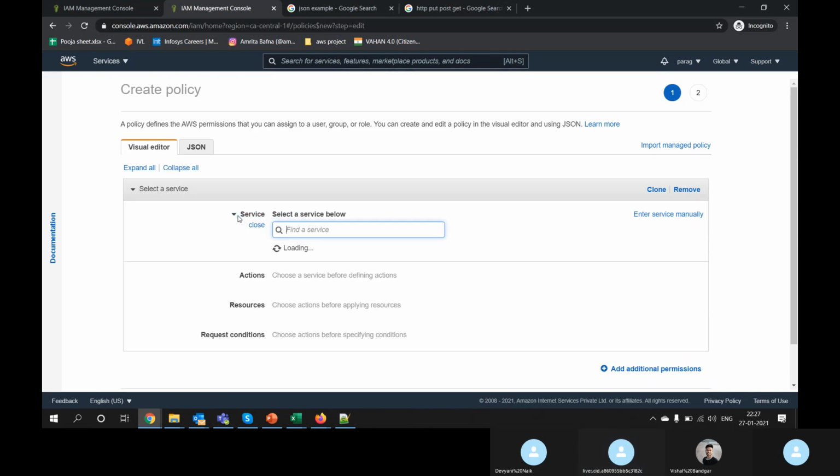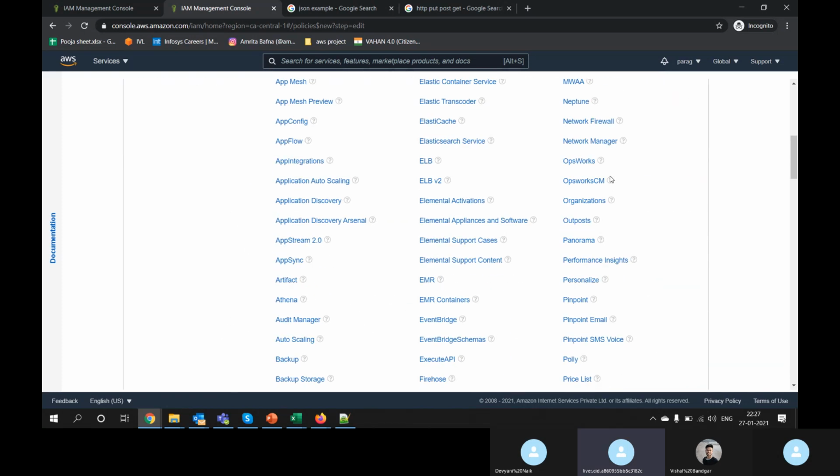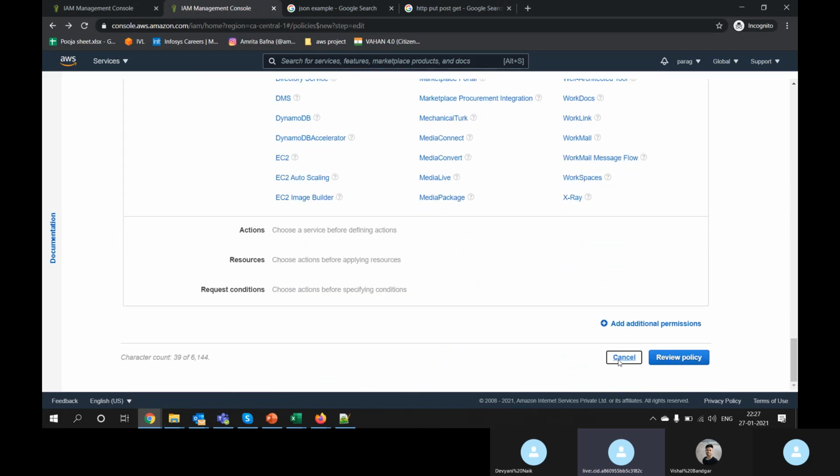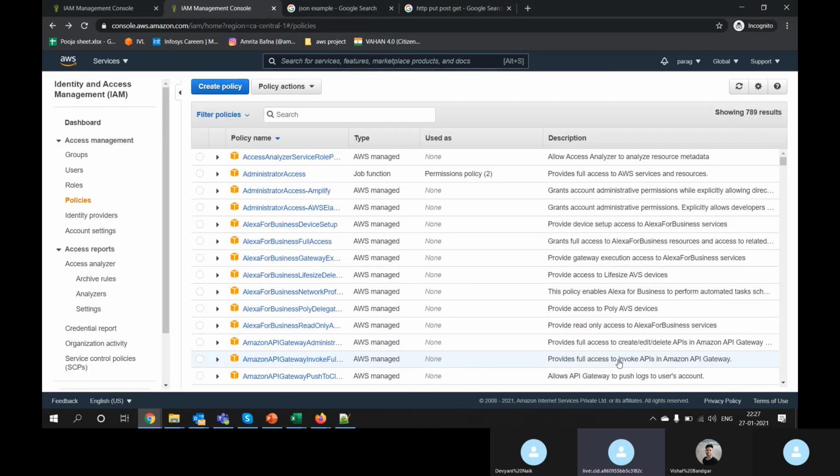I don't recommend creating a new policy right now. Use the templates which are already available in AWS. When you are expert in JSON or have an understanding of JSON, then you can create the policies. Are we clear?